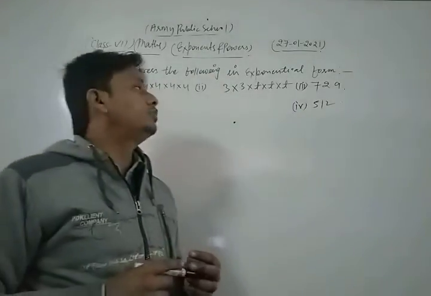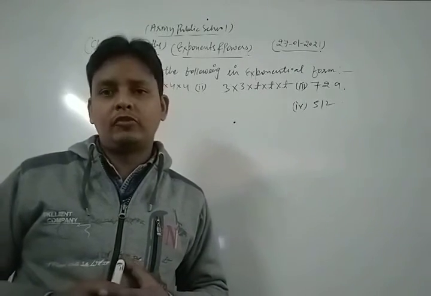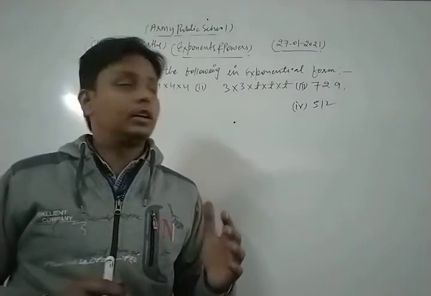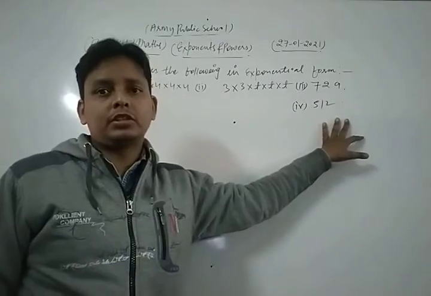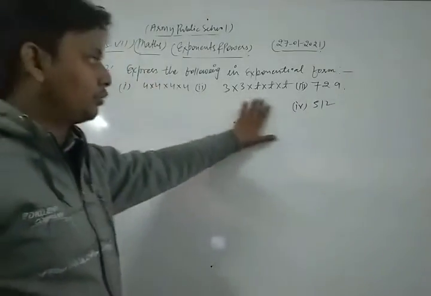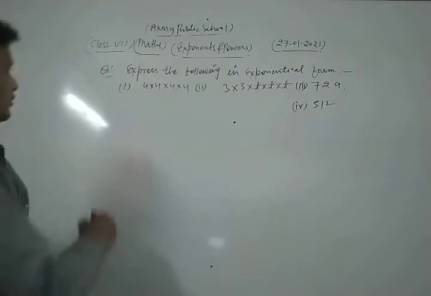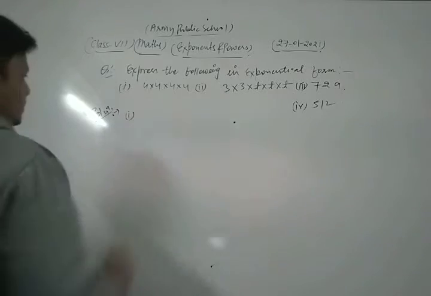In order to represent a given number in exponential form, for that type of numbers we do their prime factorization, but in this type of question we just apply the laws of exponents. Let's see. First of all, we take and solve the first part of this question.